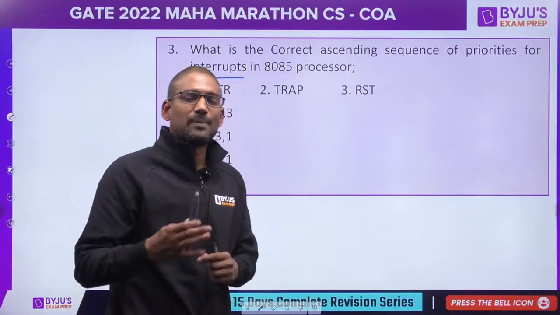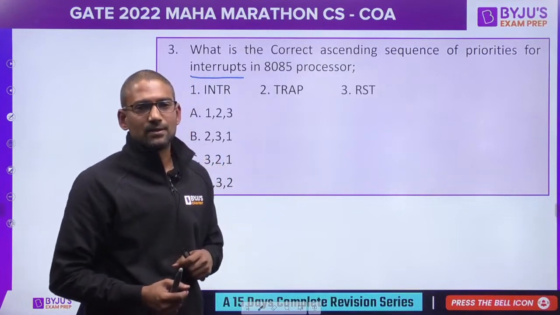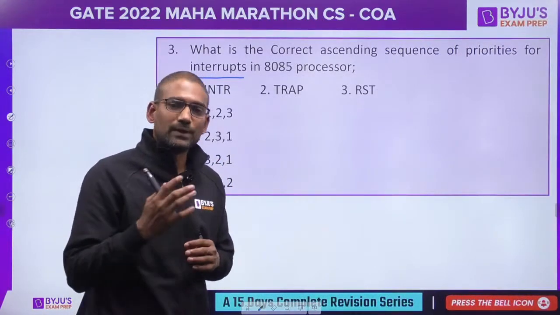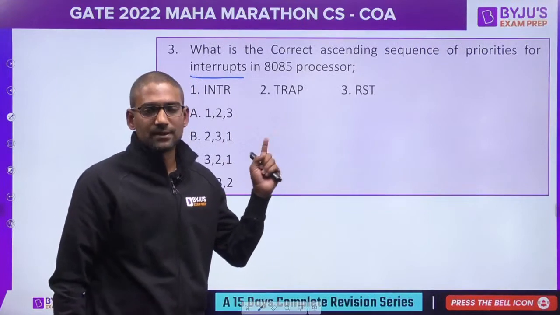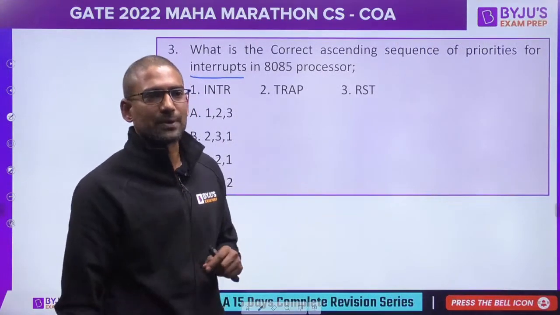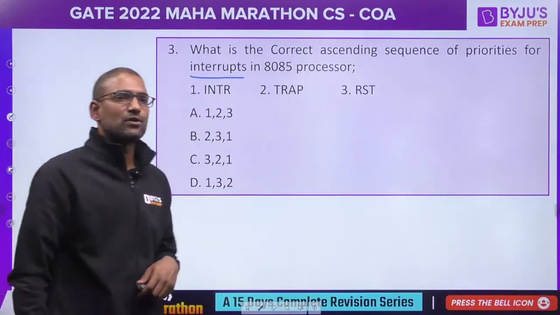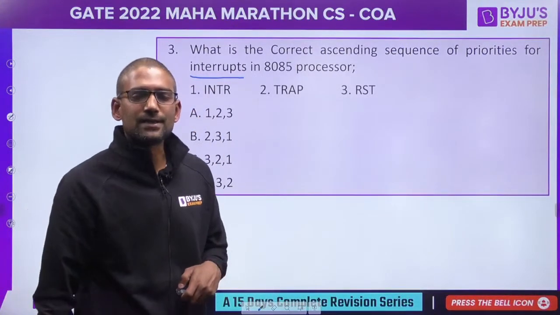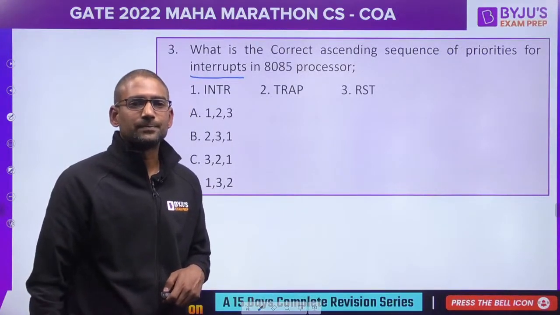So there is a probability of getting a question from interrupts, guys. So it is better to cover this topic. The question is from the IO interfacing topic. So what is the correct ascending sequence of priorities for interrupts in 8085 processor?